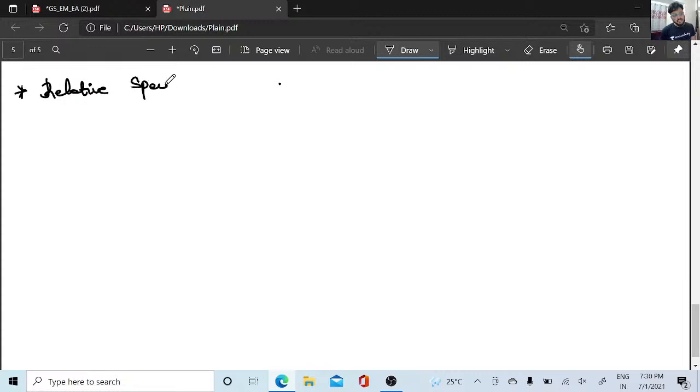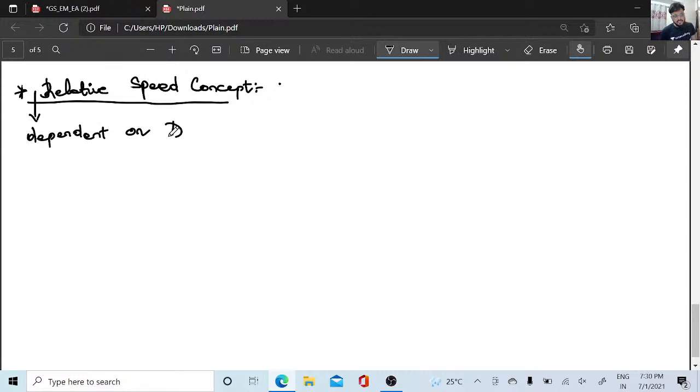So what is this relative speed concept? Relative speed concept is always dependent on directions. So how shall I take it?